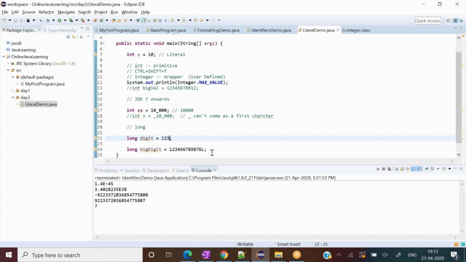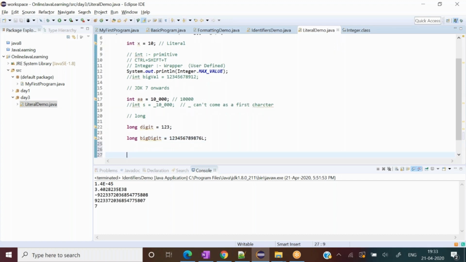Small things. Mostly we don't define that much value, so you never come across such issues. But I would like to say that whenever you see it is not working, while the value is very much inside the range, then we have to explicitly put the L for the long value. All right, so far so good. Any confusion? No confusion. Okay.